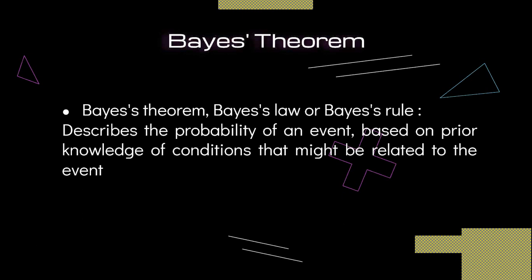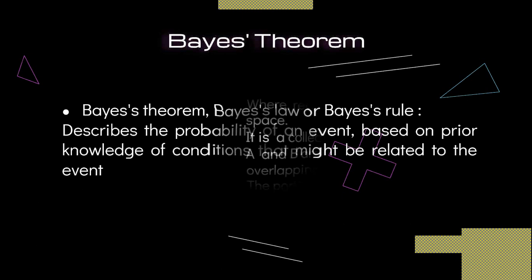So whatever probability is expected, it is based on previous knowledge. So this is Bayes theorem, and it is based on probability.